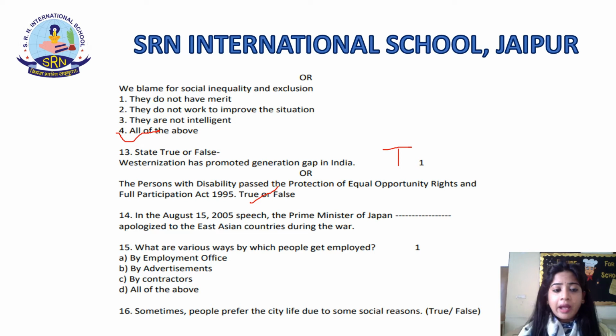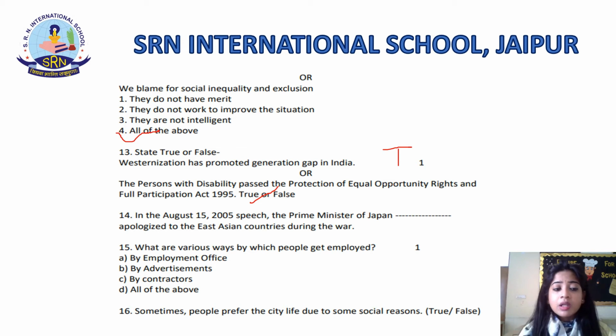Okay. Now, in the August 15, 2005 speech, the Prime Minister of Japan dash apologized to the East Asian countries for the war. Now, in this question, students, you have to write the Prime Minister's name. Prime Minister of Japan. Who was the Prime Minister in 2005?